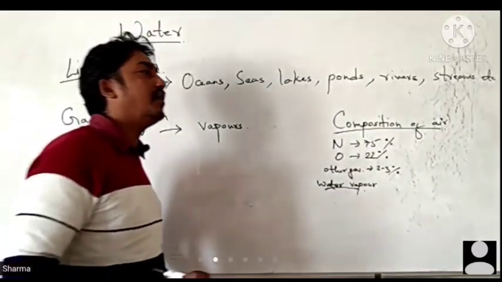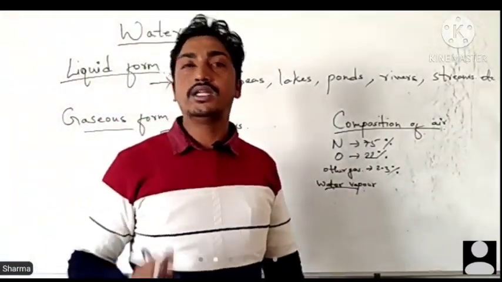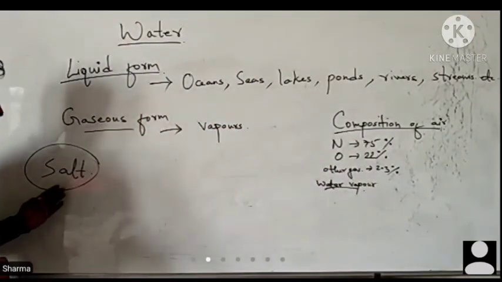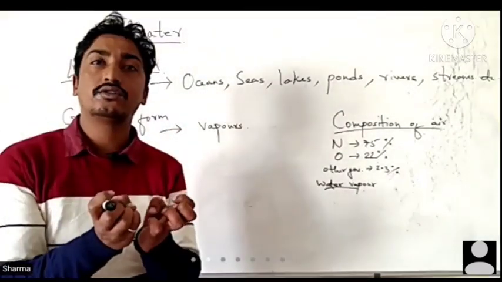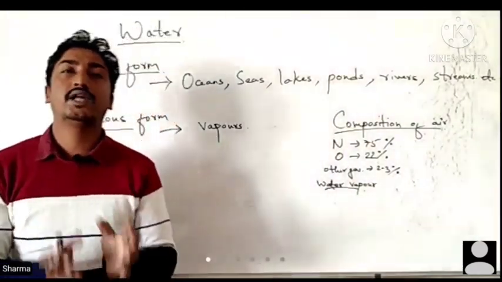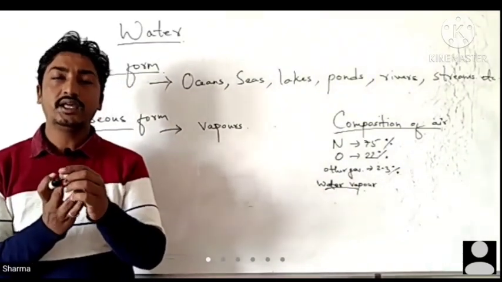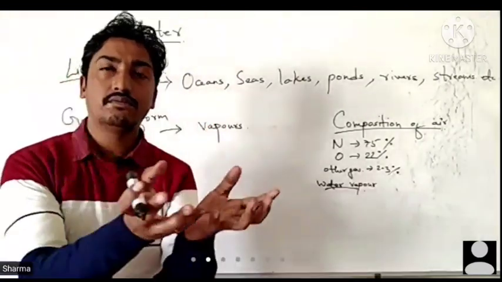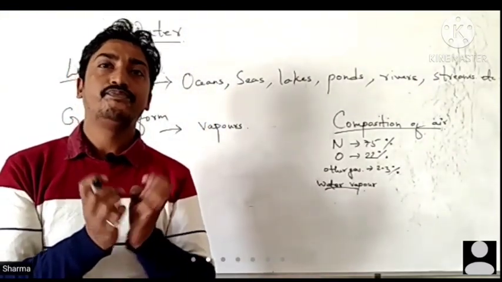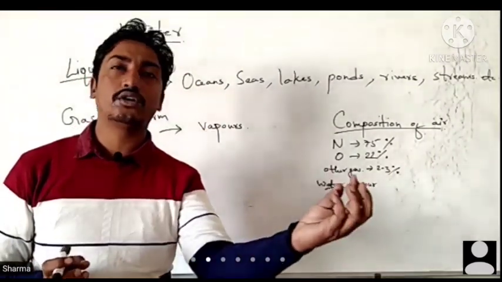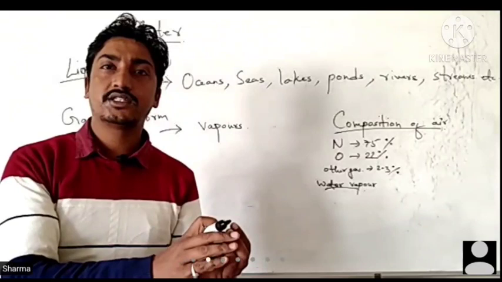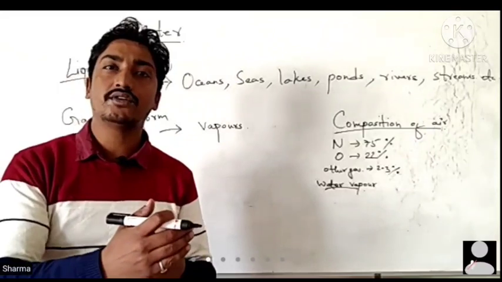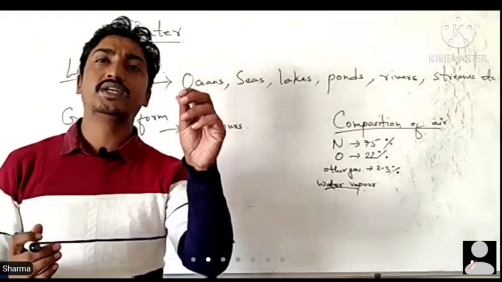As an example, let's talk about salt. Salt has the ability to absorb water. What happens in salt is that one of its properties is that it absorbs water. Absorb means it pulls it towards itself. That's why whenever you keep salt in an open place, after 2 or 3 hours, it will not be in crystal form.